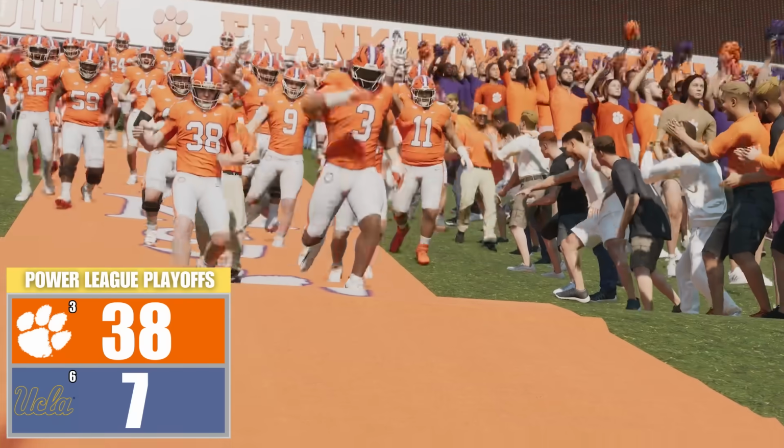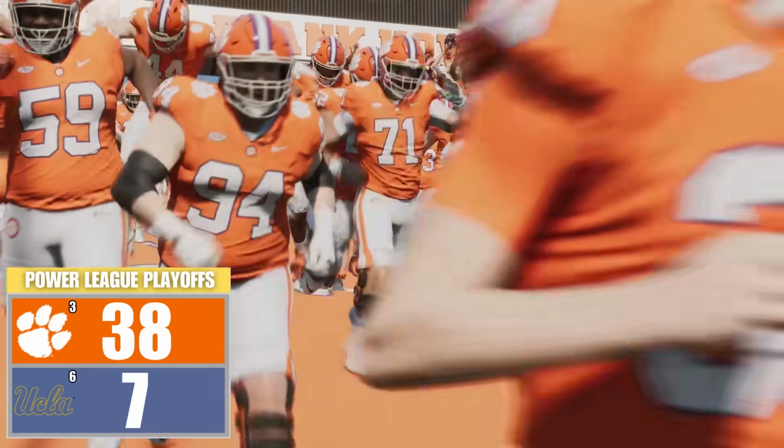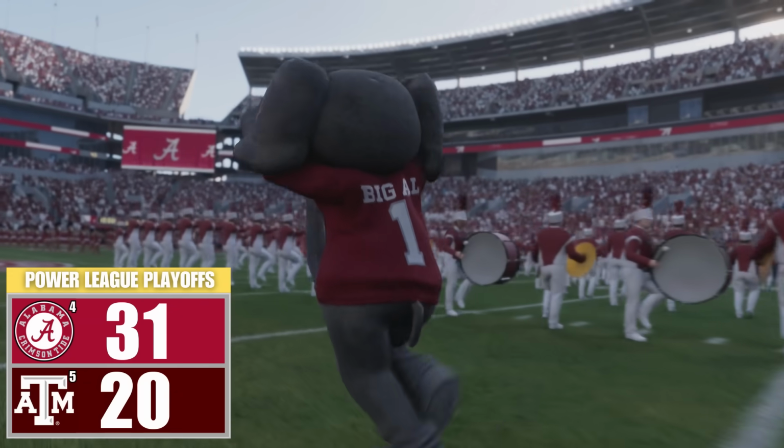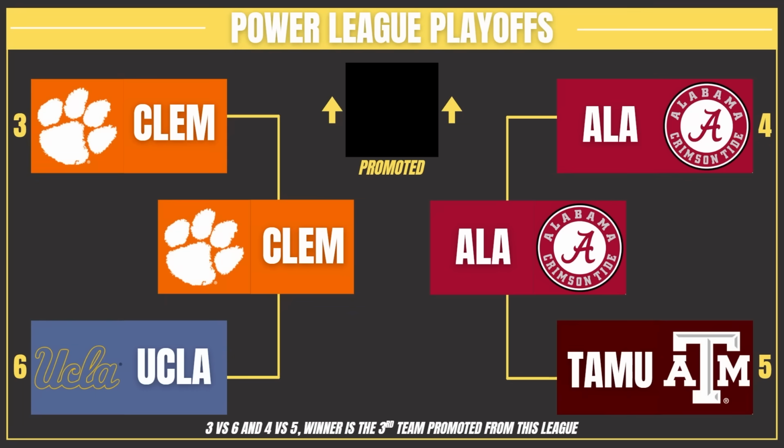Yeah, UCLA didn't even stand a chance in this game. They're going to lose 38-7. Okay, at least this game was a little bit closer, but the Bama Crimson Tide will get it done 31-20. Something about Clemson and Alabama meeting in the playoffs. But this one's important because it determines who's going to the NFL.